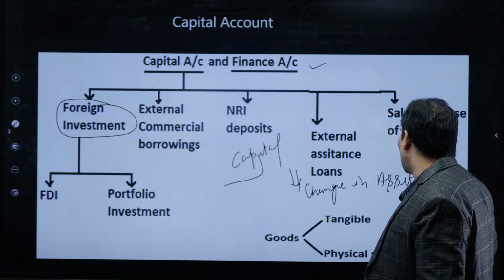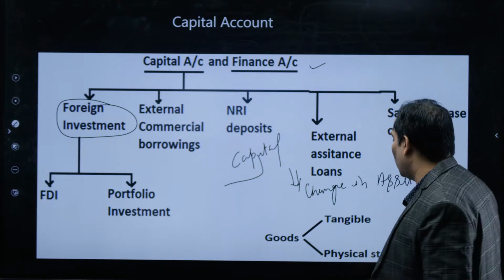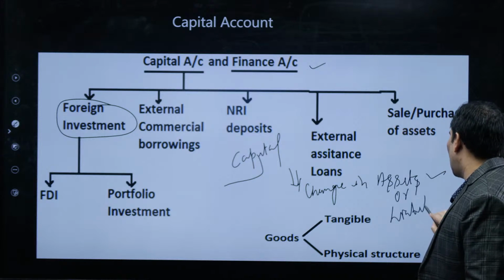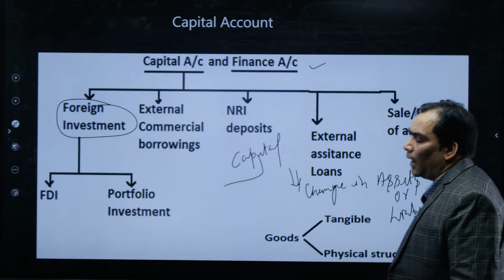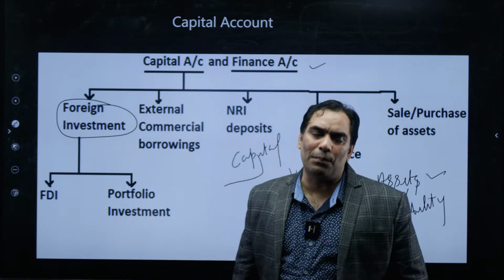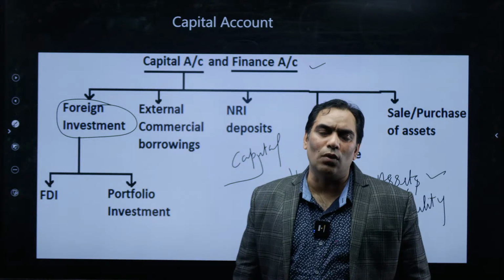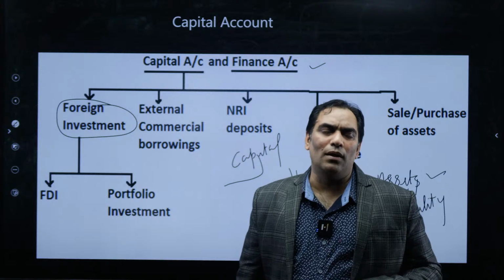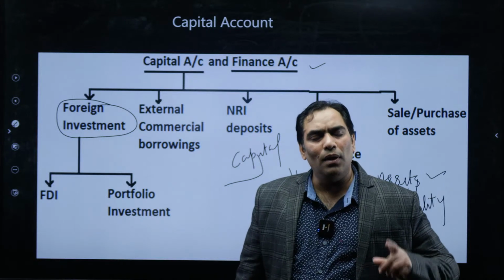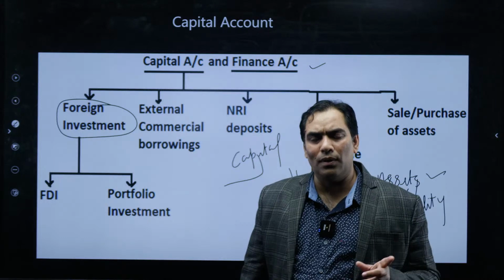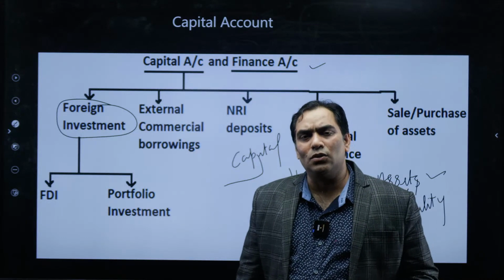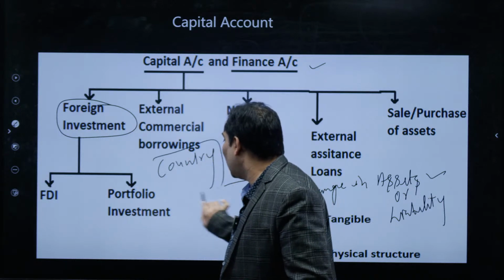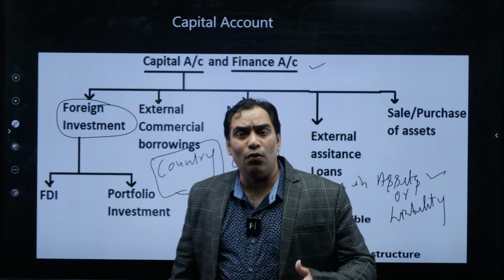We discussed it yesterday, we are discussing it today also. Change in assets or liability. So whenever the word capital is used, be it the capital budget in case of government or the capital account in case of BOP. When there is a change in assets or liability of the government, that will be part of the capital budget. When there is a change in assets or liability of the entire country,